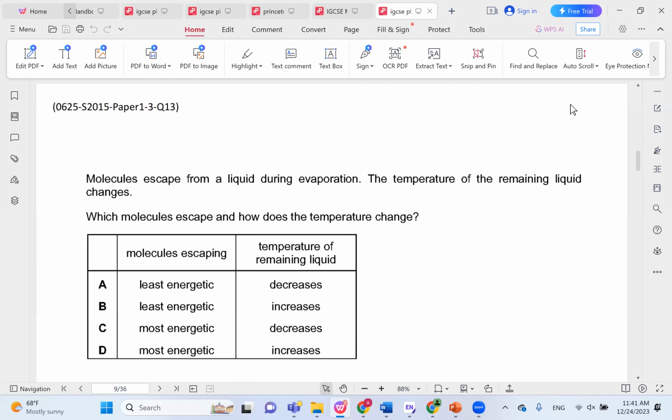Molecules escape from a liquid during evaporation. The temperature of the remaining liquid decreases. Which molecules escape and how does the temperature change? We've already covered this. Definitely the most energetic molecules will escape, and the temperature of the remaining liquid decreases. So we're going to go with choice C.